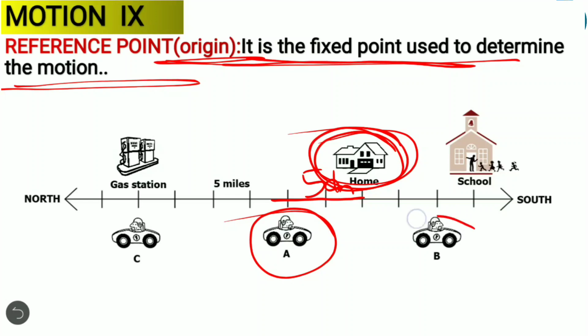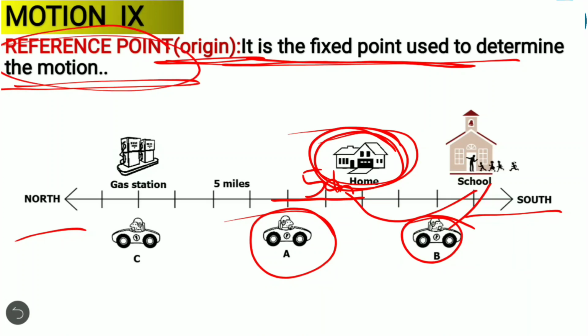Or again, the boy comes to the school from his house, again 10, you can take it as 10 miles or 10 kilometers, anything. Or you can say it as directions also, south direction or north direction, or if you are going to any gas station or petrol bunk, anything. So particularly you are saying from where to where, right? The reference point you are taking. So that particularly we are calling reference point.